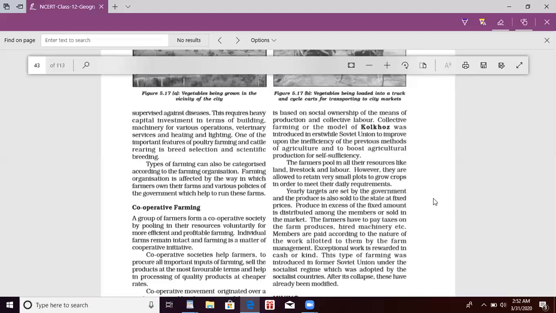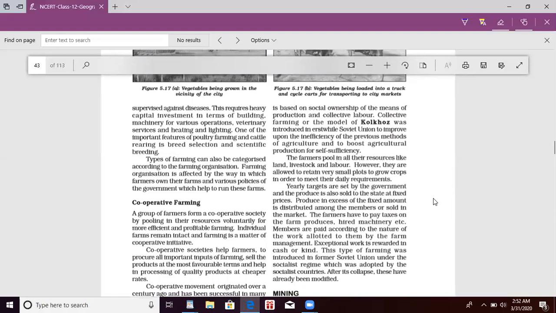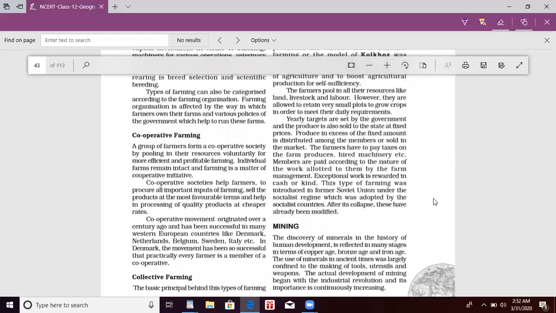The farmers pool in all their resources like land, livestock, and labor. However, they are allowed to retain very small plots to grow crops to meet their daily requirements. Yearly targets are set by the government and the produce is sold to the state at a fixed price. Produce in excess of the fixed amount is distributed among the members or sold in the market. The farmers have to pay taxes on the farm produce, hired machinery, etc.